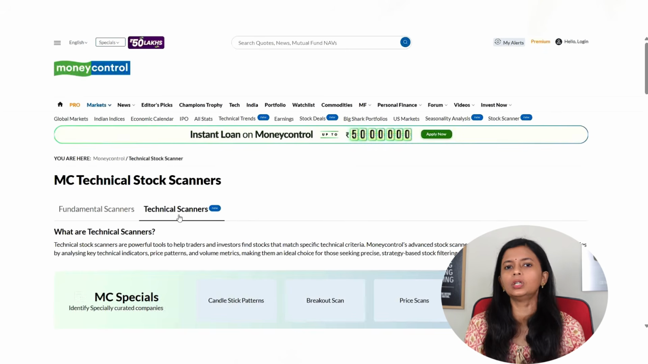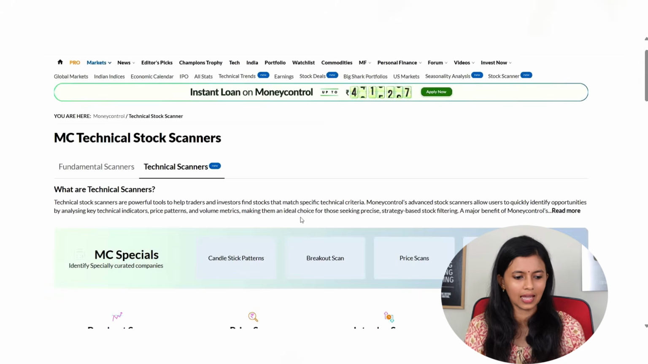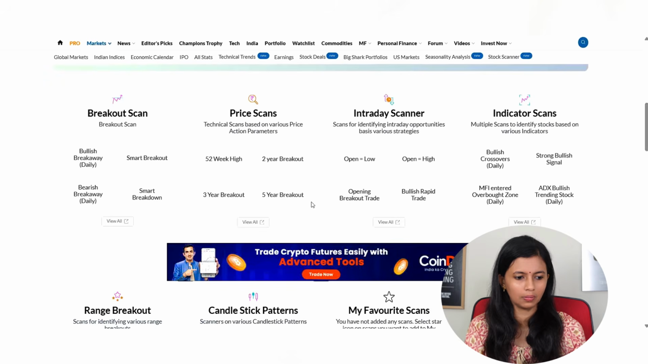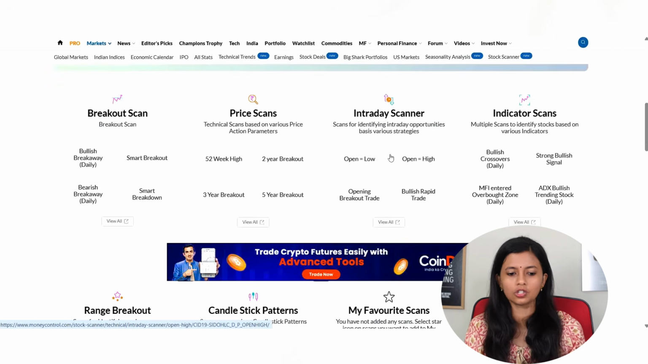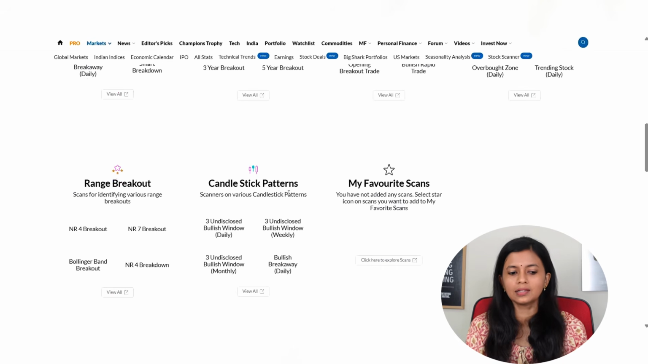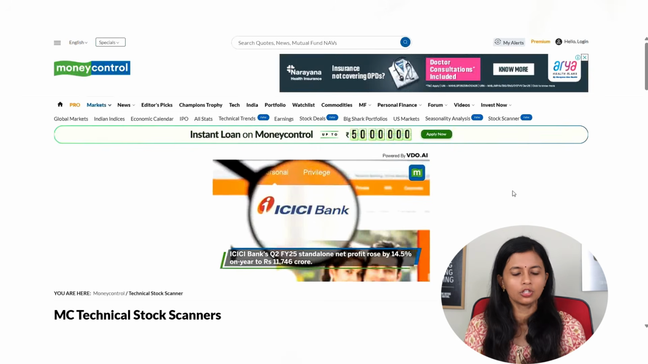Similarly, if you are someone who wants to do technical analysis, then you can use these technical scanners. Here you can see the price scans, that is 52-week high, 2-year breakout, 3-year breakout, 5-year breakout scans. You have smart breakout, bullish breakaway, bearish breakaway scanners. You also have open equal to low, open equal to high. That is, if you are selecting stocks based on open equal to high or open equal to low, then you can use that as well. You also have indicator-based scanners which will purely take an indicator as reference and tell you which are the good stocks. Also candlestick patterns, many of us use candlestick patterns, and that scanner is available over here. So you can check this also.